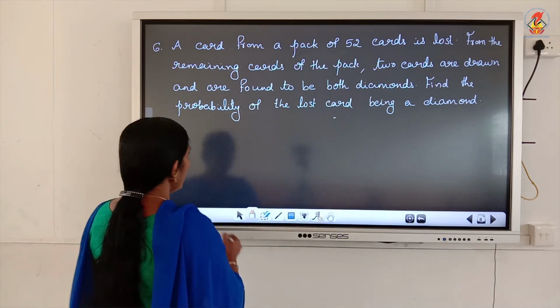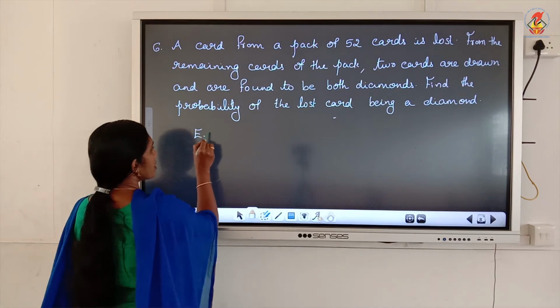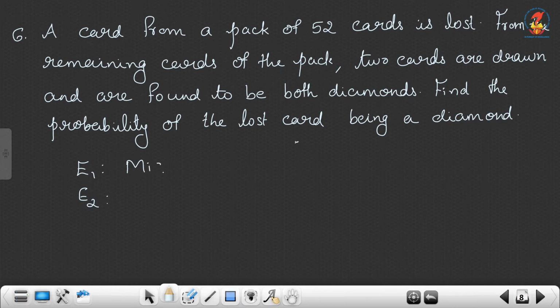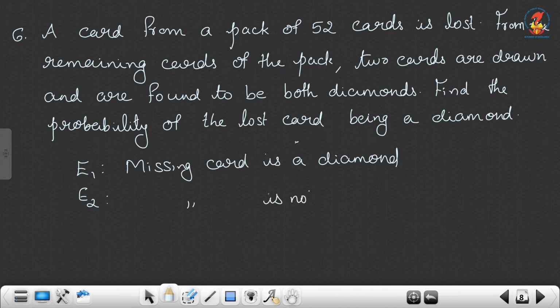Okay. So, we can define E1 and E2 as the missing card. E1: the missing card is a diamond. Then E2 means the missing card is not a diamond.